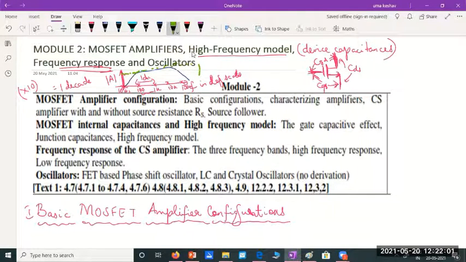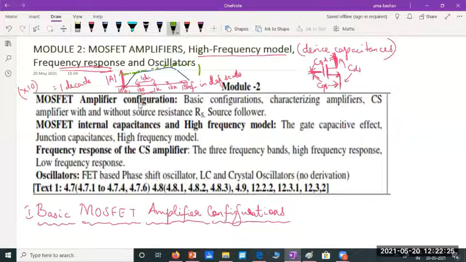And lastly, they have included a small portion of oscillators also in this module itself. You will be studying 3 different oscillators with just qualitative analysis, no derivations, as shown in the syllabus. See, this is the syllabus for module 2.